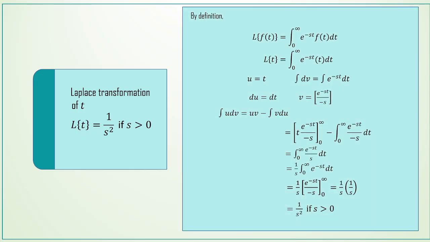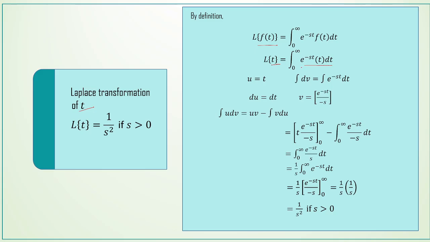Next, the Laplace transformation of t. L of t is equal to 1 by s squared if s greater than 0. By the definition, L of f of t is equal to integral 0 to infinity e power minus st into f of t dt. And f of t is here t. We are finding the Laplace transformation of t, so f of t is replaced by t here. And then L of t is equal to integral 0 to infinity e power minus st into t dt.